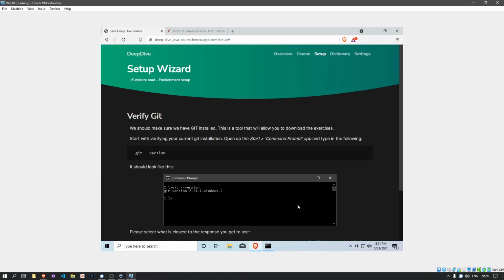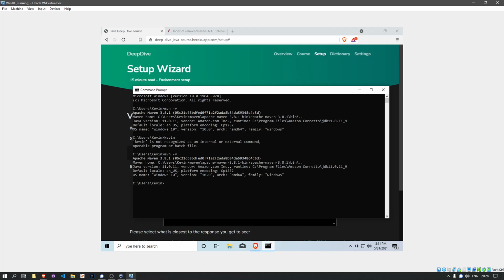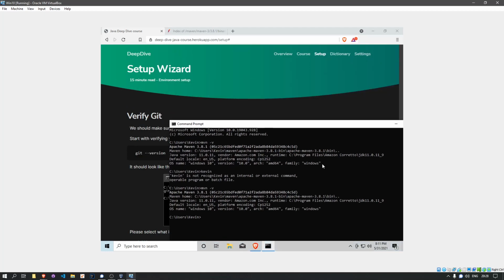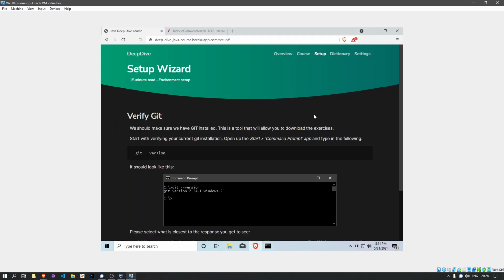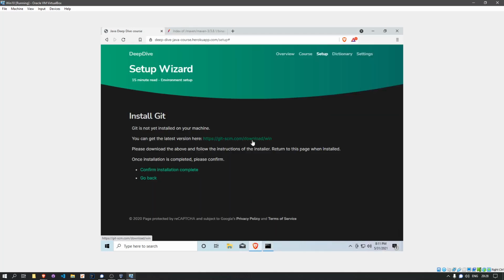For the next step, we'll need to install Git. Git, we'll do a double check here too. git --version, but we won't have that installed yet either. So Git is basically a source control system.